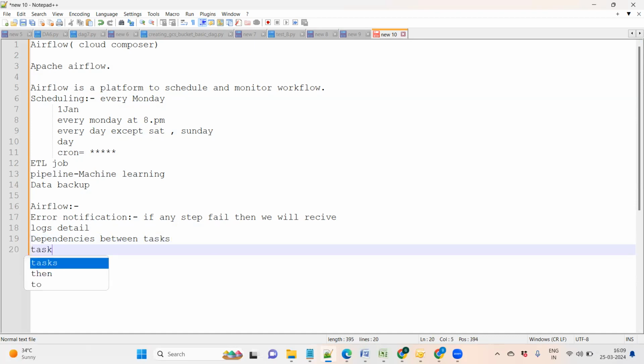For example, task 1 will execute first and then task 2 will execute. Similarly task 3 executes. So these kinds of dependencies we can also define.